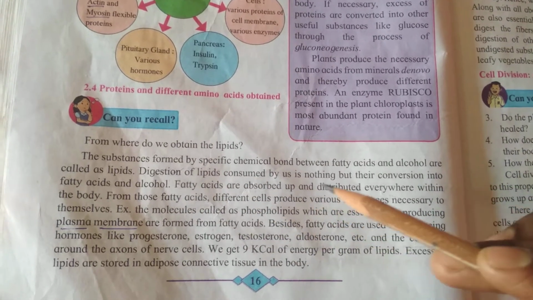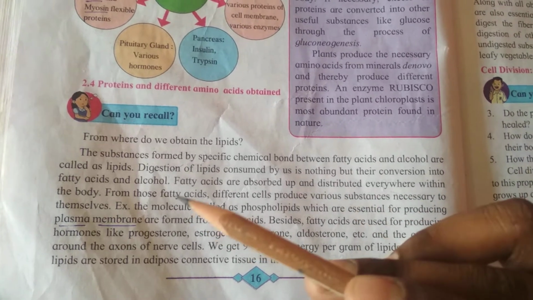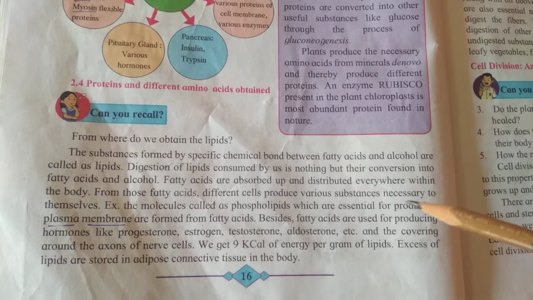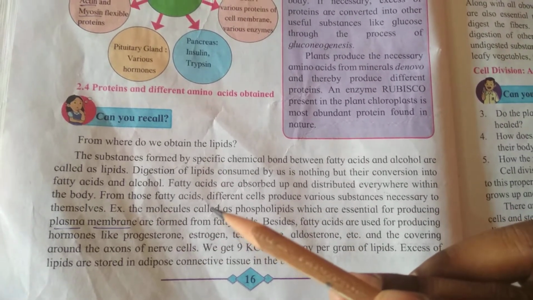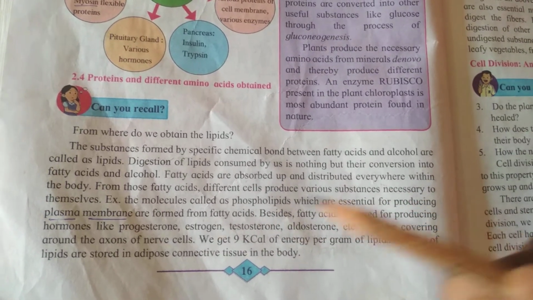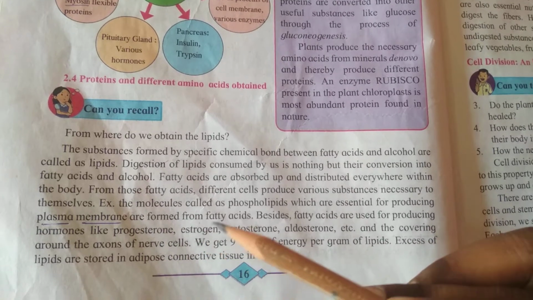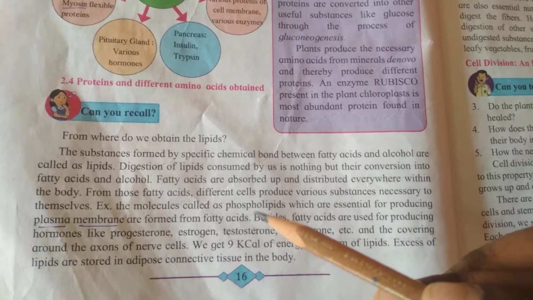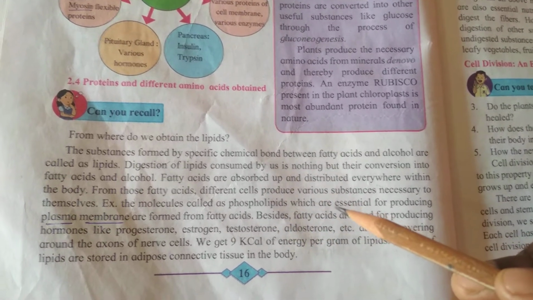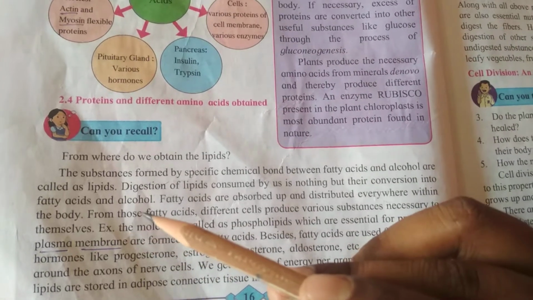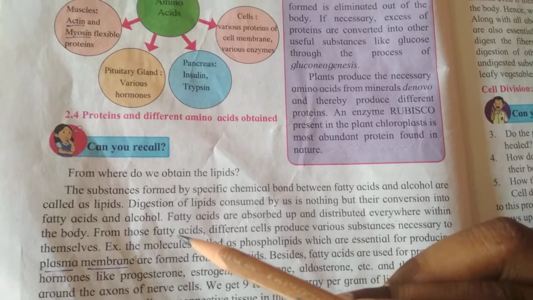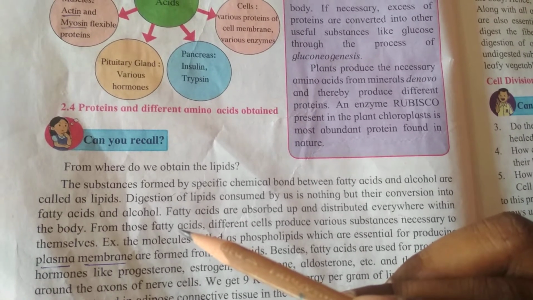Fatty acids are absorbed and distributed everywhere within the body. From those fatty acids, different cells produce various substances necessary to themselves. For example, molecules called phospholipids, which are essential for producing plasma membrane, are formed from the fatty acids. Plasma membrane is a microscopic membrane of lipids and proteins which forms the external boundary of the cytoplasm of a cell.